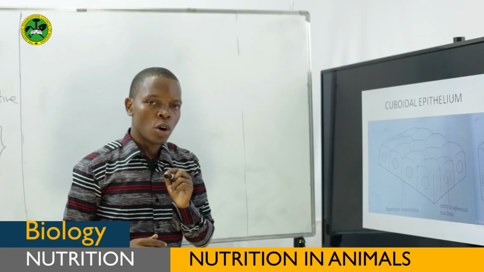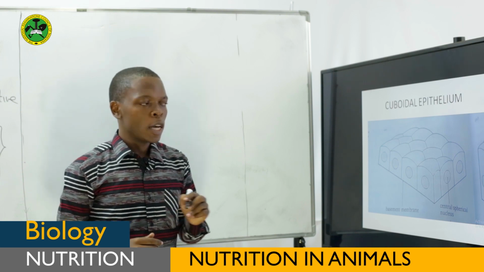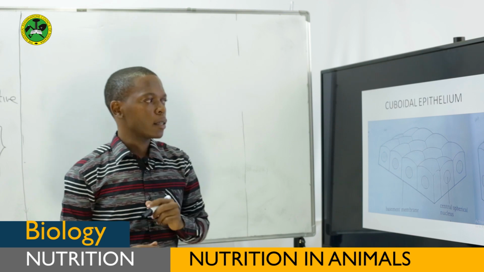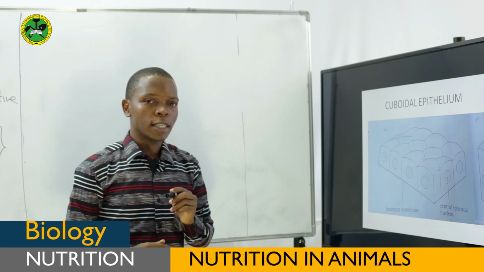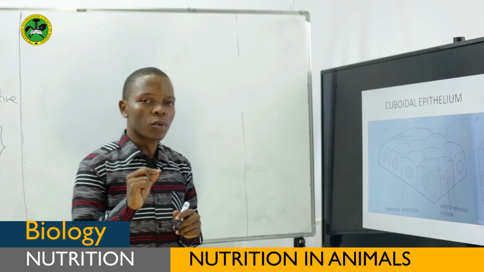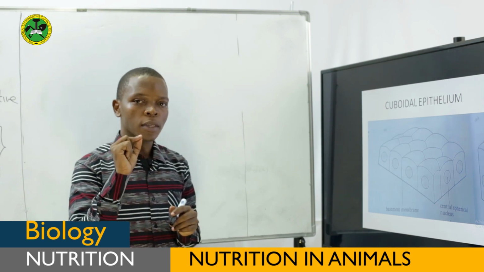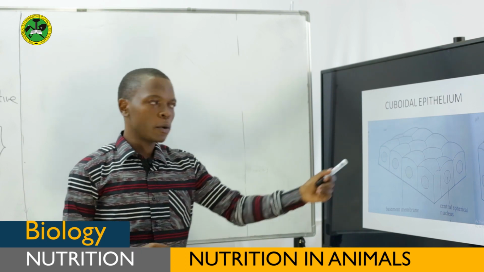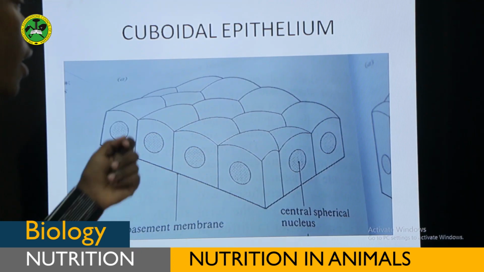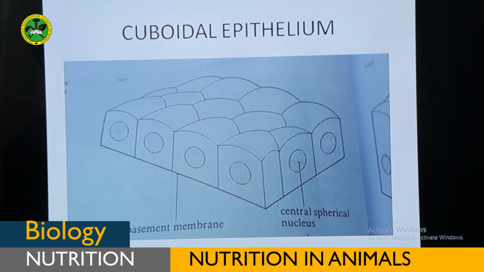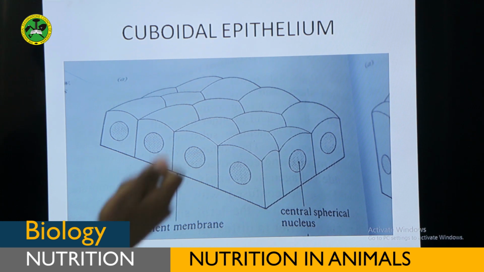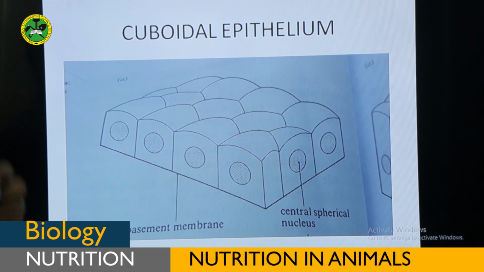Again, these cuboidal tissues form the lining of the salivary gland. We know that the salivary gland is responsible for secretion of saliva. Therefore, we're saying these cuboidal epithelial cells function as secretory tissues, by secreting material such as saliva from the salivary gland.